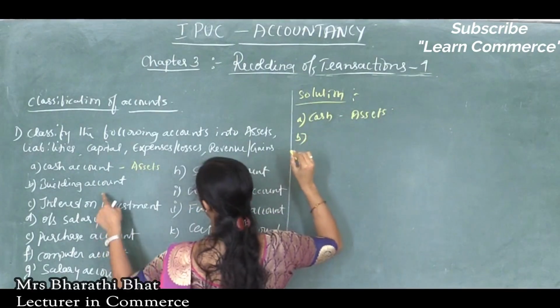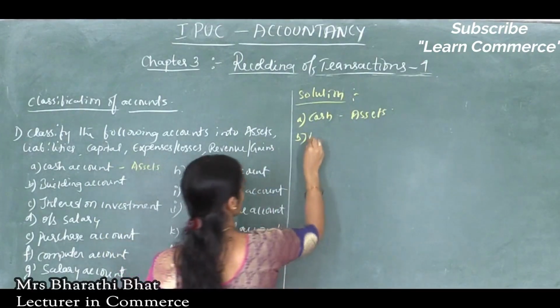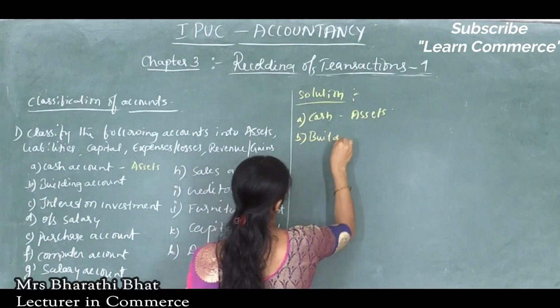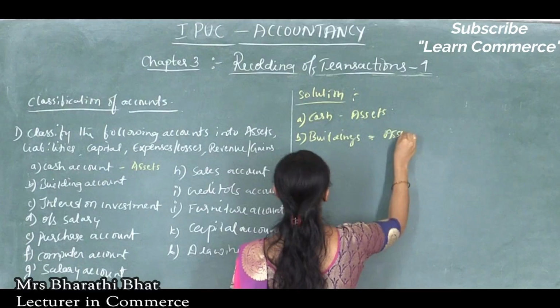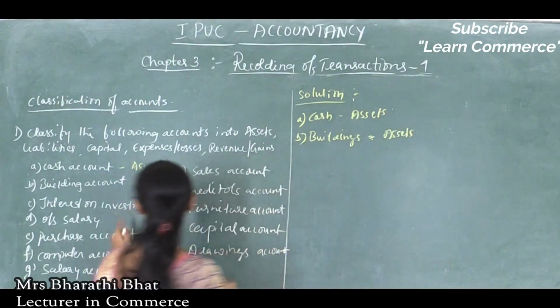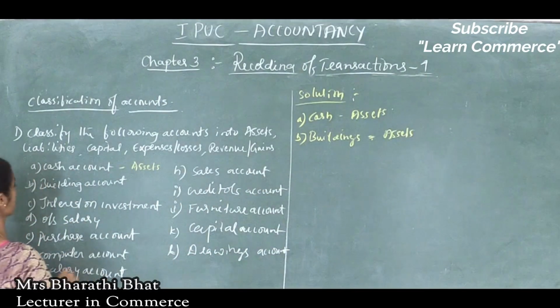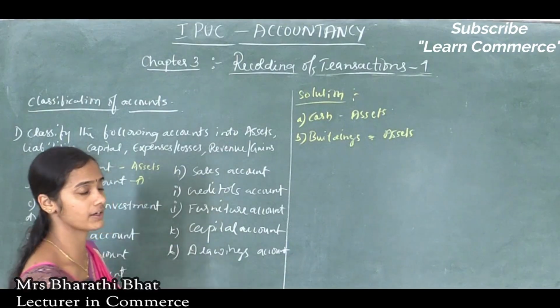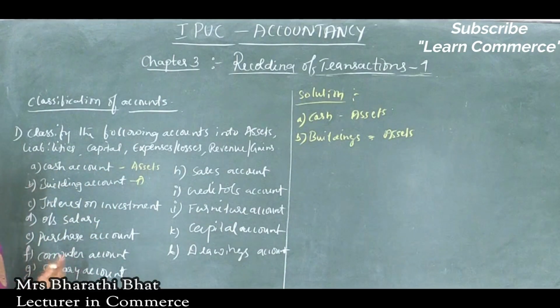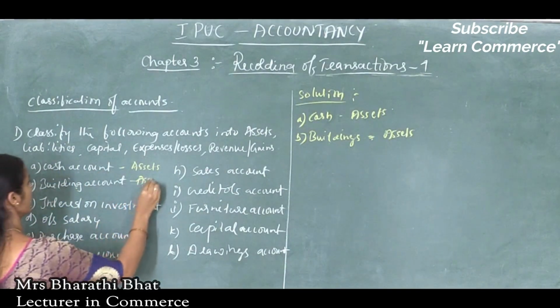Next one is what? Buildings. Buildings come under assets. And next one is cash, which is a resource of the organization. Building is also a resource, because to run the business organization and to perform various activities, the business entrepreneur requires sufficient buildings. So buildings come under assets.